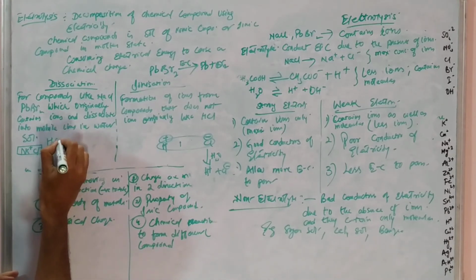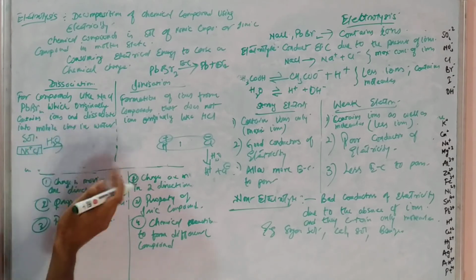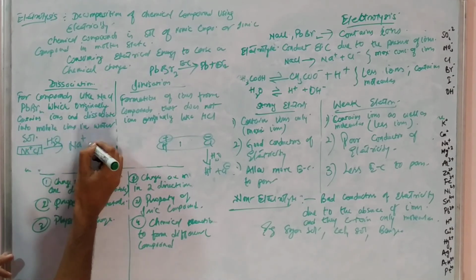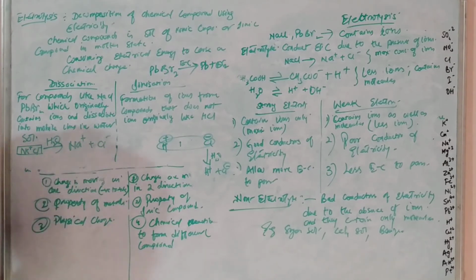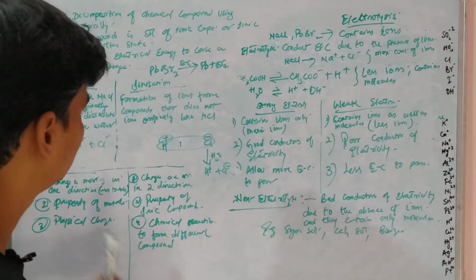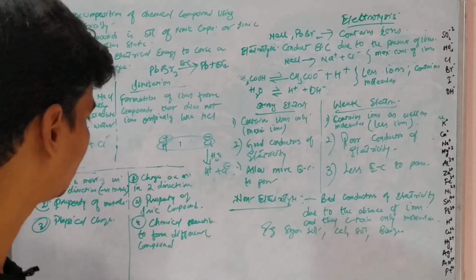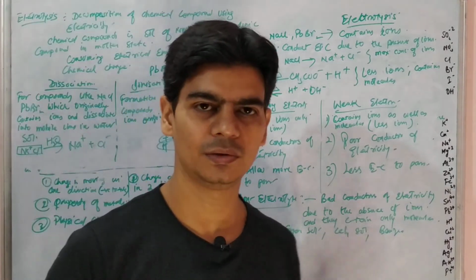Similarly, sodium chloride consists of sodium and chloride ions in its lattice, in its crystal structure. When added to water, these ions will become free to move in water solution. This is dissociation, right? So just remember this, it is important. I hope all this is clear to you. Thanks.